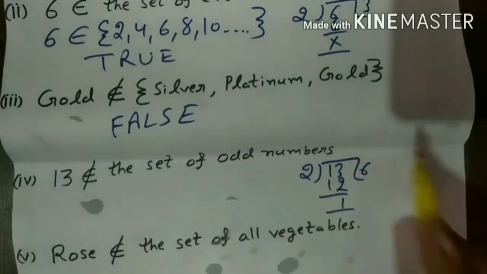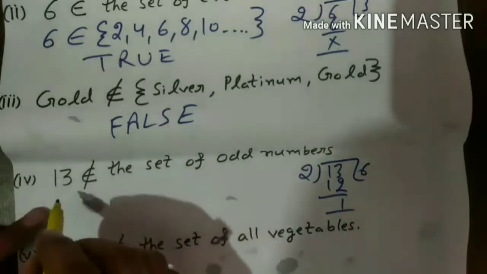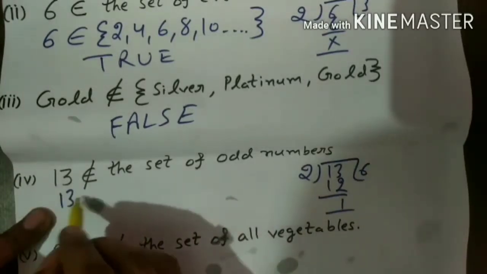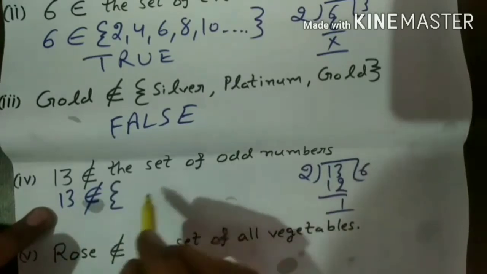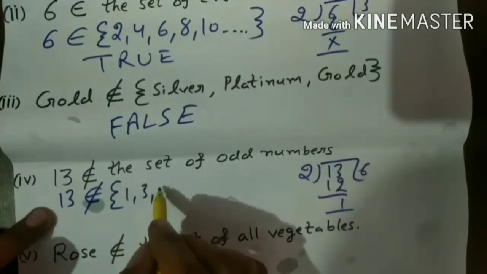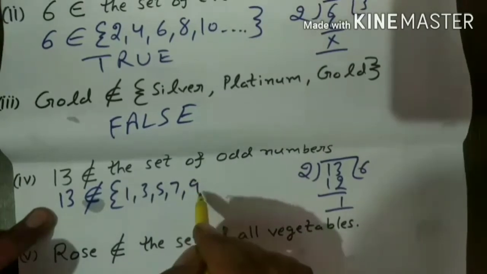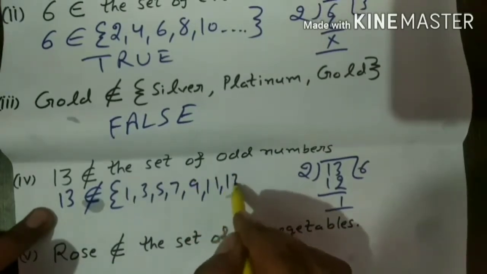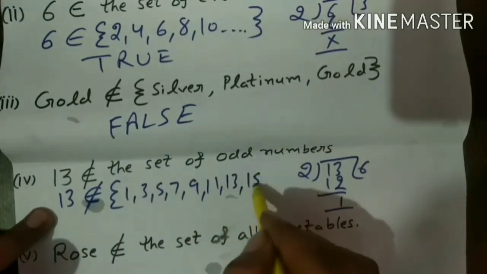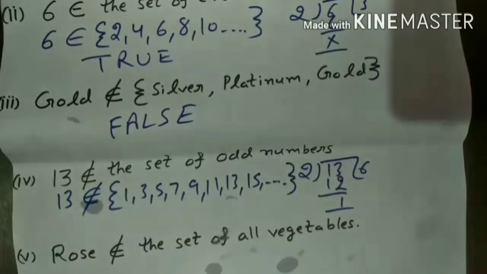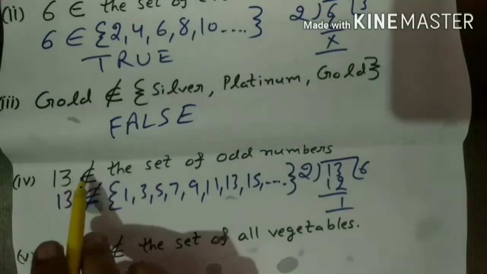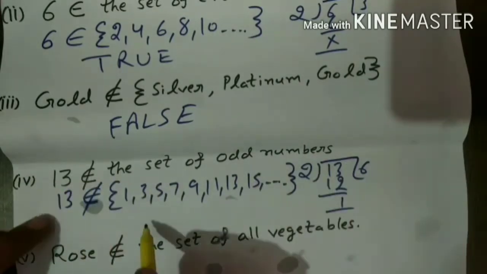Now I will write the set of odd numbers: 1, 3, 5, 7, 9, 11, 13, 15 and so on. Here you see that 13 belongs to this set, but it is given does not belong to. Therefore, this is false.